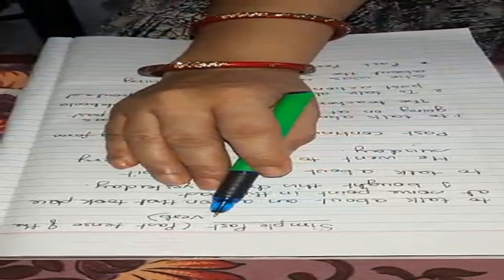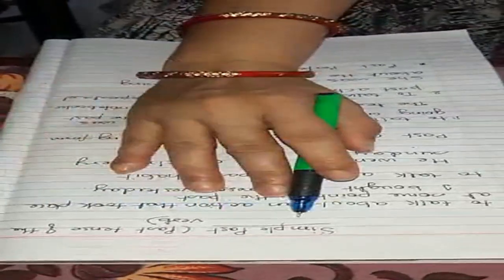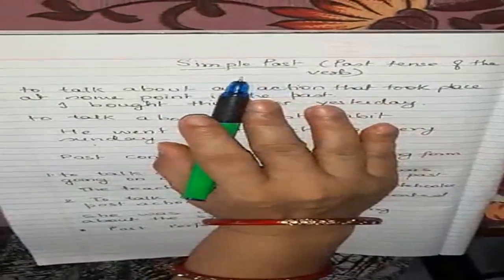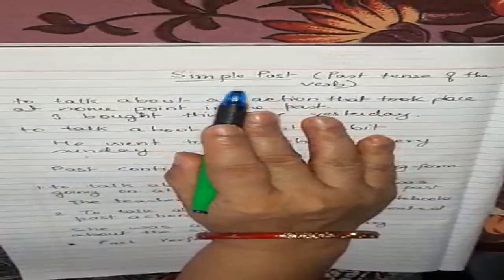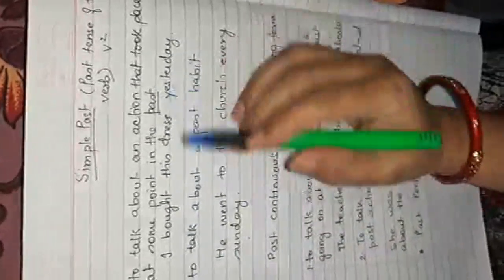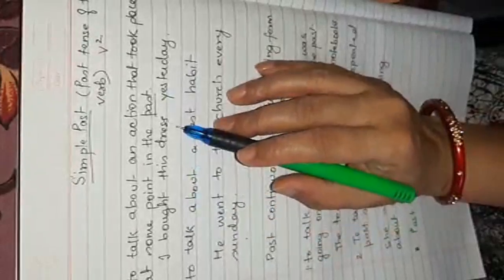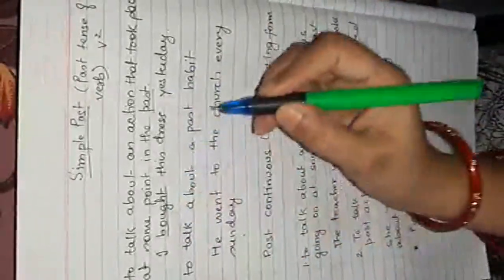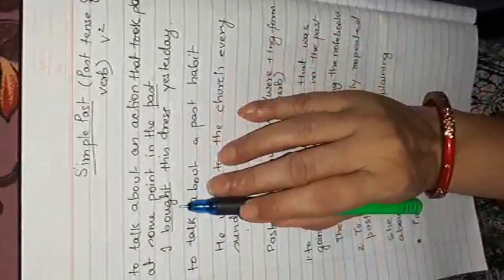Now simple past. The verb which is in the past tense is known as simple past, the V2 form of the verb. Now in this, if we are talking about any action that took place at some point in the past, like I bought this dress yesterday, simple past is used over here.